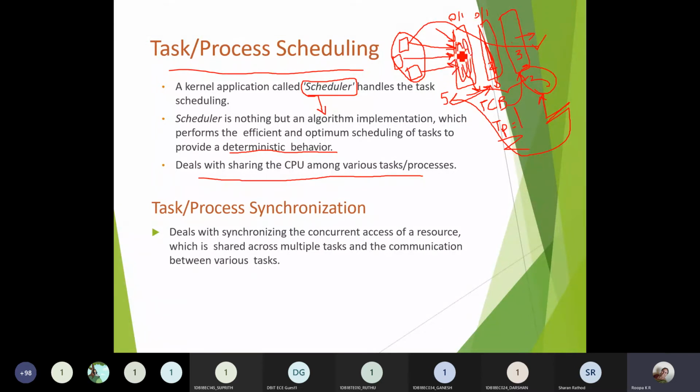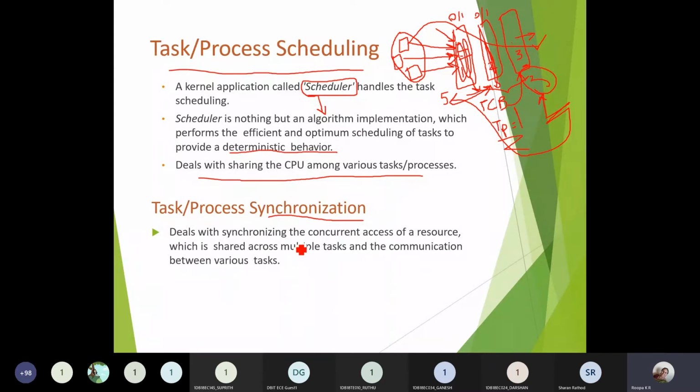So this resource sharing is also taken care of by this scheduling operation, or it can also be taken care of by synchronization. When more than one process is sharing the same resource, how to give different access to different task operations will be taken care of by this task or process synchronization.